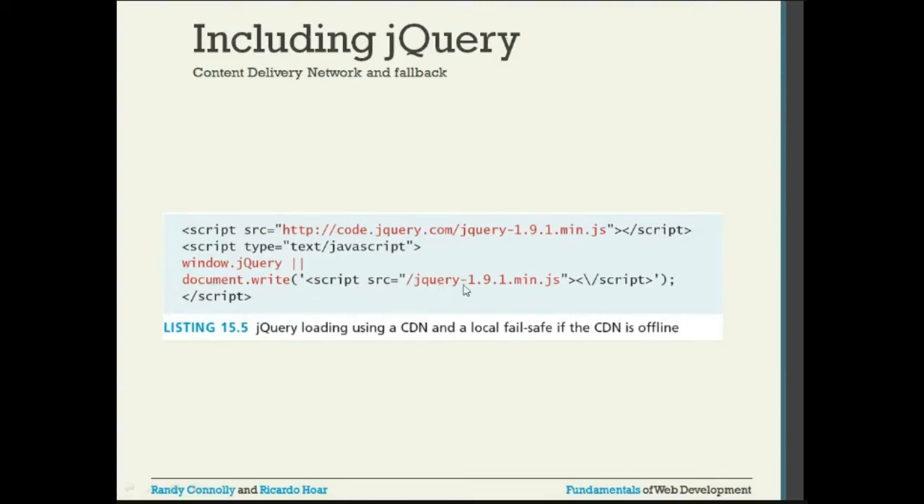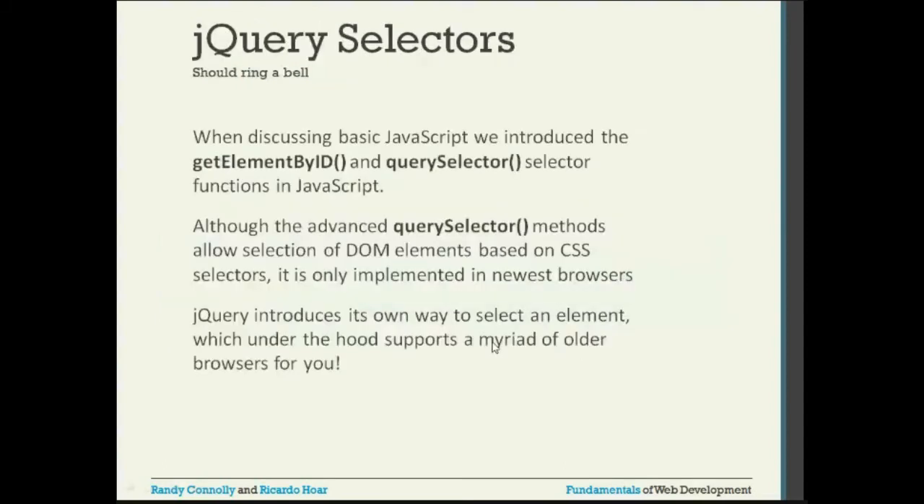You are giving the local path where it is hosted. It is in the root. The source is the root directory, wherever the web application is running. In the root directory, this particular file. The name of the file is exactly the same. Suppose if the third party CDN fails, then it will switch back to the local version. jQuery loading using the CDN and local failsafe if the CDN is offline. So the local failsafe only happens when the third party host is not available.